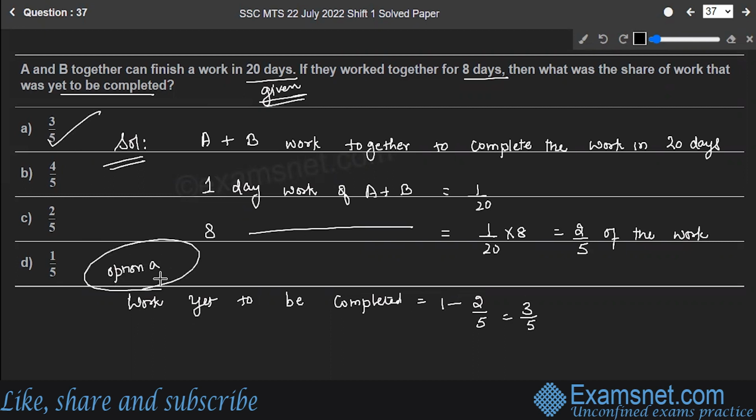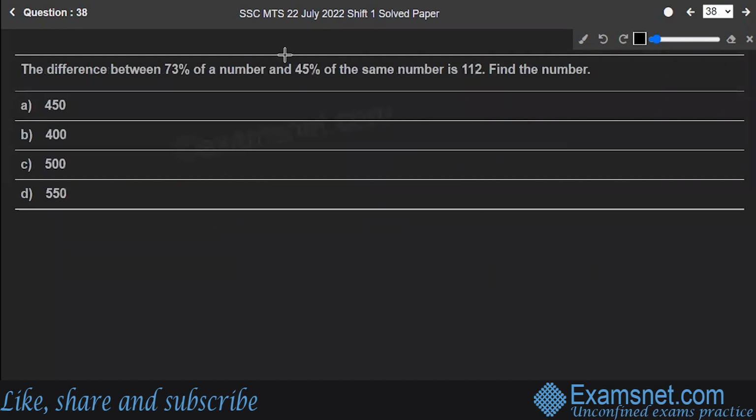Hope you are clear. Next is question number 38. The difference between 73% of a number and 45% of the same number is 112. You have to find out that number. So pretty easy as that, right? What you have to do, just suppose the number. Let the number be equal to x.